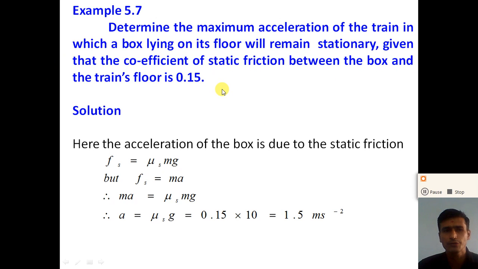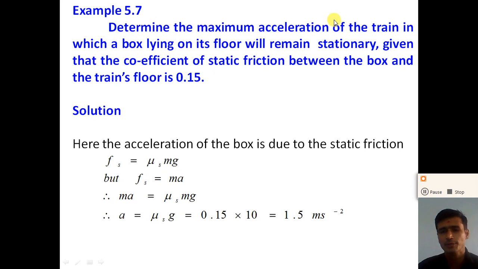So here the coefficient of static friction, mu s, is given to you as 0.15. At what maximum acceleration will the train move so that the box remains stationary on the floor of the train?